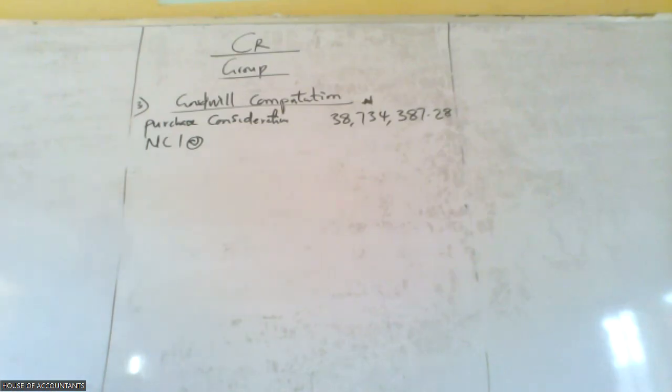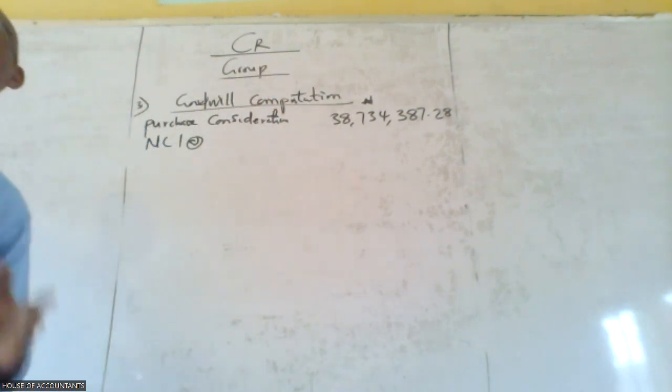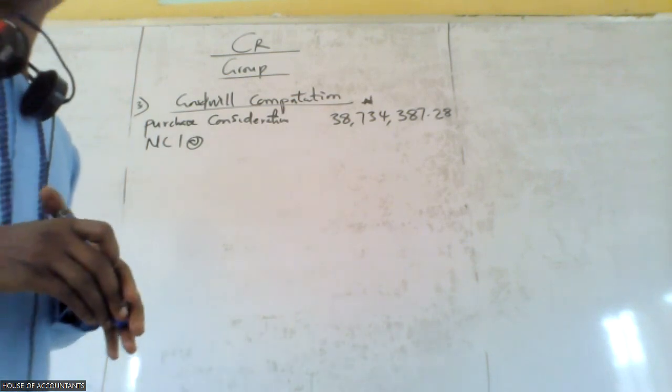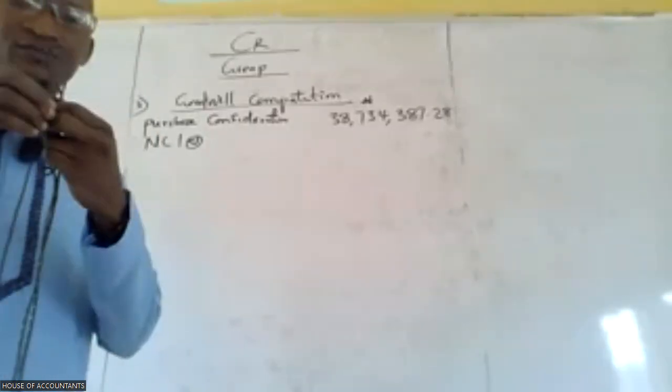NCI. You still remember from our last. Now, the NCI can either be proportionate or fair value. But in this question, they have already given us the group policy. They said it is group policy to value the NCI at fair value. So we must obey that instruction.